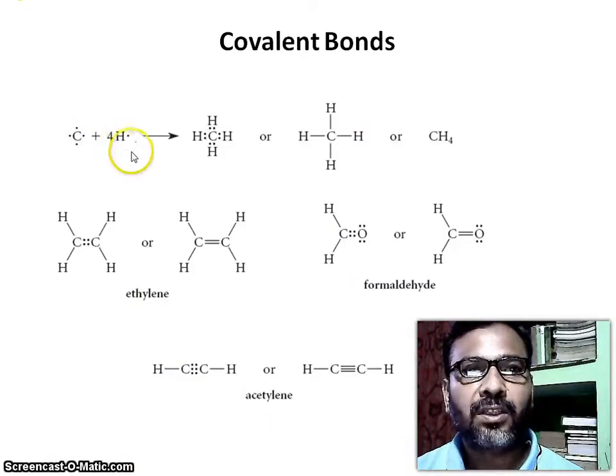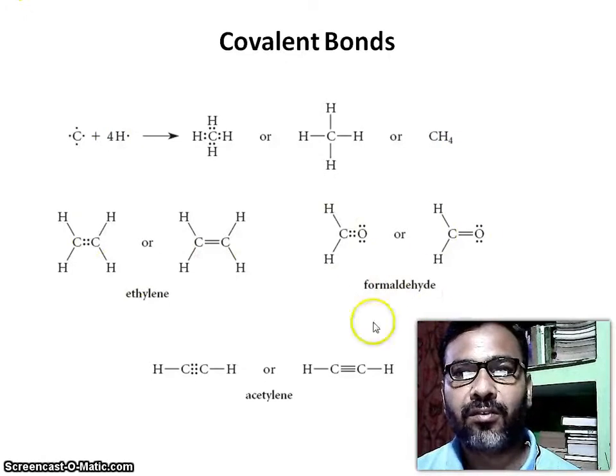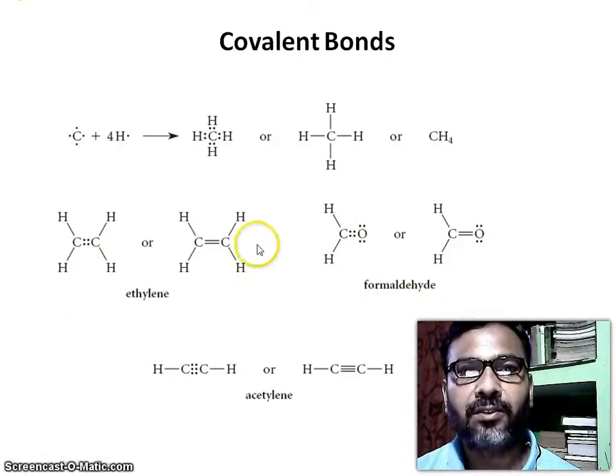Here carbon forms bonds with hydrogens: this is the structure of methane, ethylene, this is formaldehyde, and acetylene.